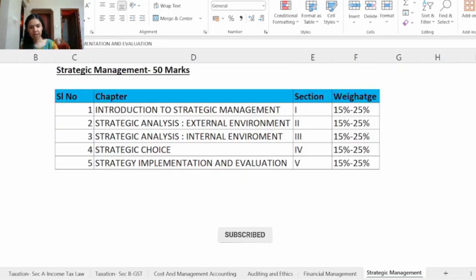Next, some suggestions were given on how to answer the compulsory case scenario based descriptive question. So the first descriptive question is compulsory and mostly it will be a case scenario based question. So in this it is suggested that you should use STAR approach. So let's see what is this STAR approach.